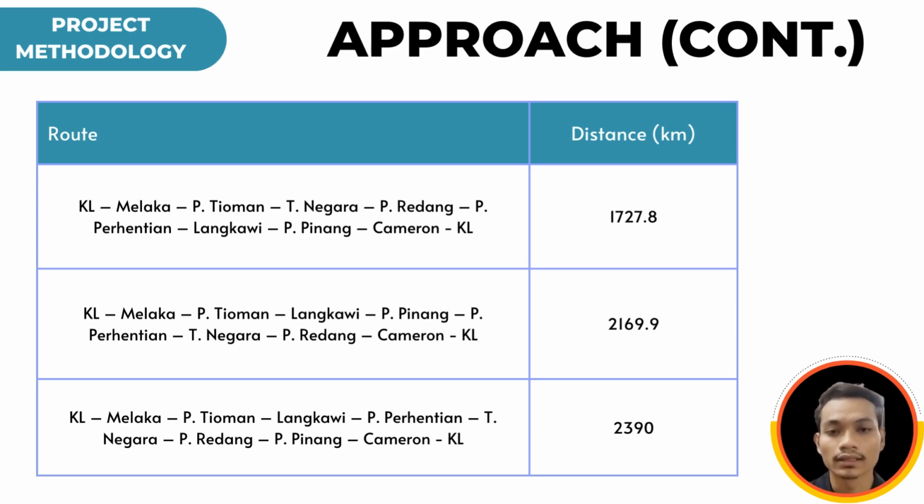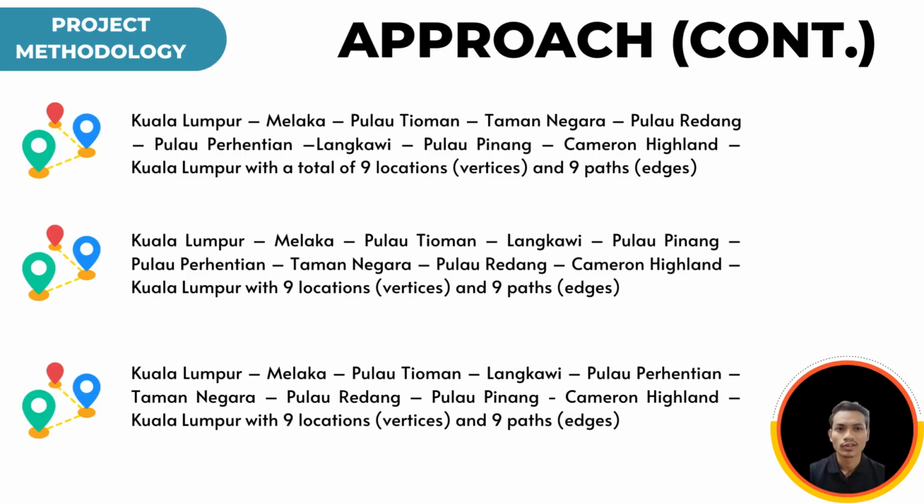So all of these three possible roads we are showing in this table to show which is the best route suitable for the traveler. So continue on this page. For this part, all these three possible roads must have 9 locations, where each destination must be gone through once, and the starting and the ending point must still be the same, which for our case is Kuala Lumpur.